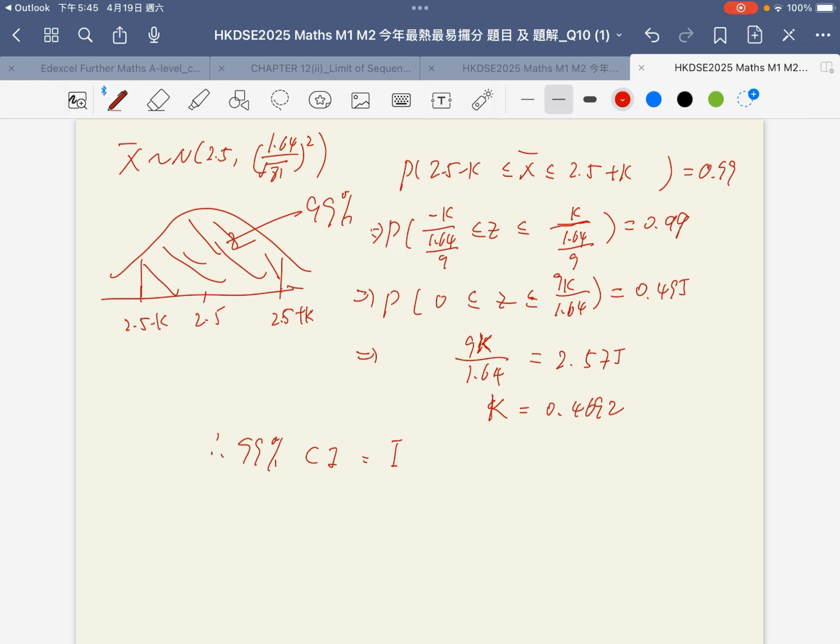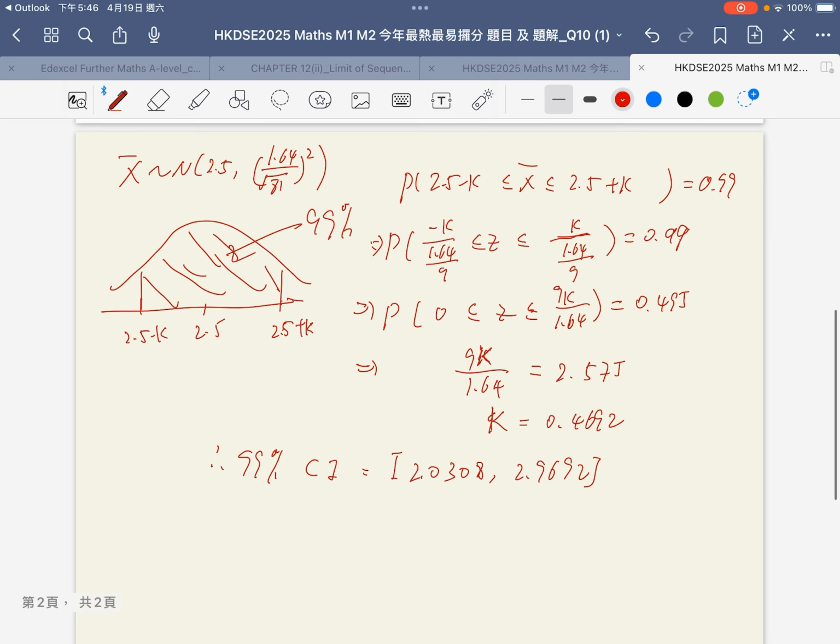The lower bound is 2.0308, and the upper limit is 2.9692. Yes, that's right. Okay, this is part A.